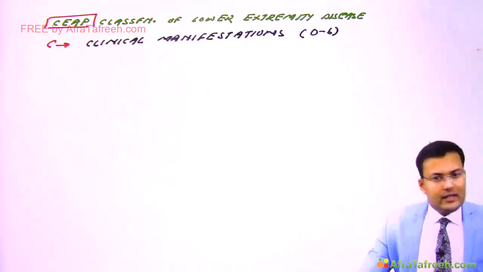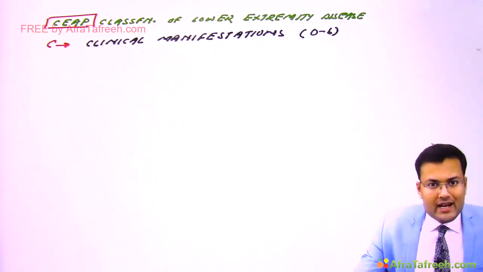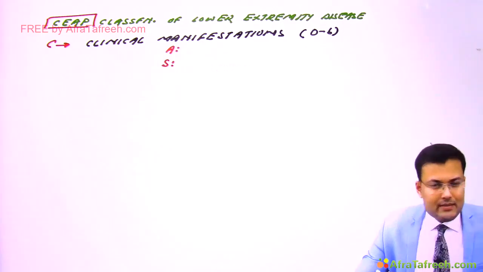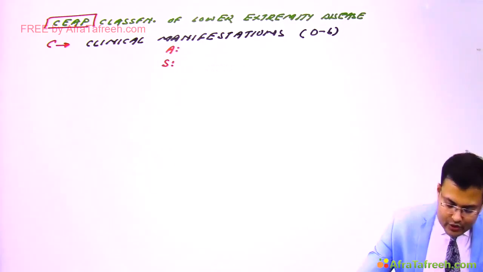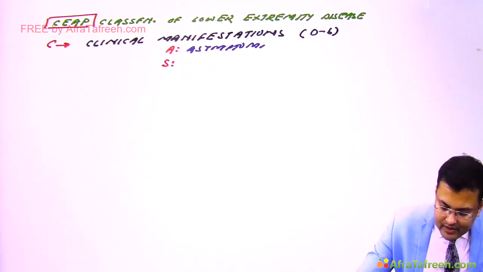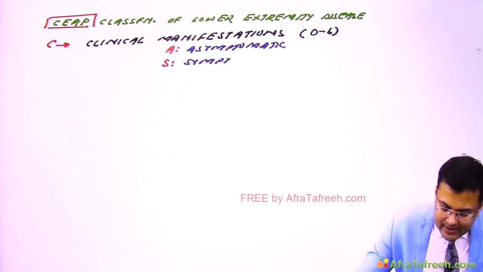If it is an asymptomatic presentation, we add A. So we write A if it is asymptomatic, and if it is a symptomatic presentation, we write S. Right?